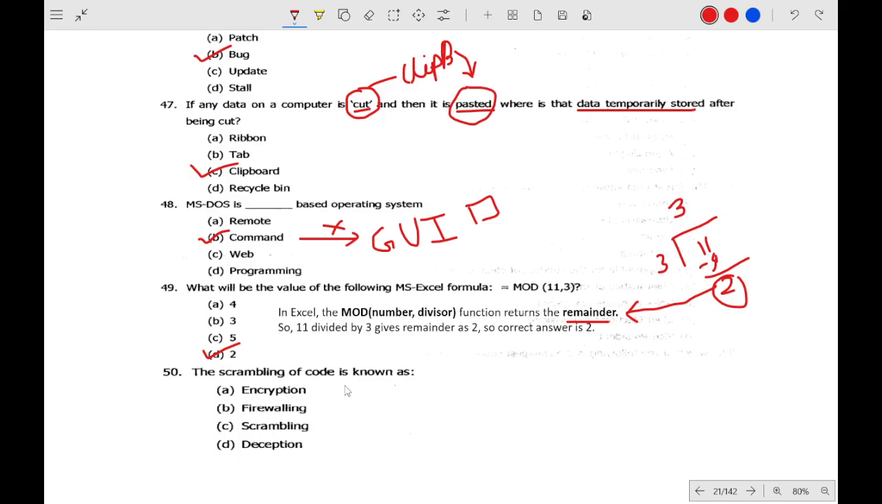What is scrambling of code known as? It is known as encryption.